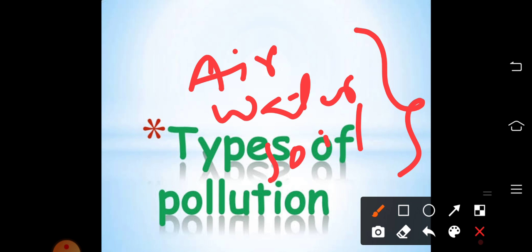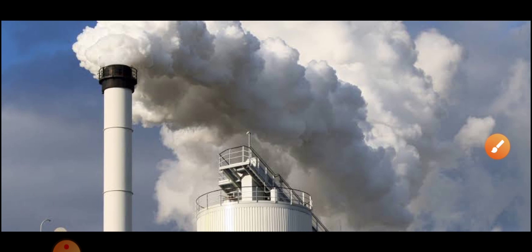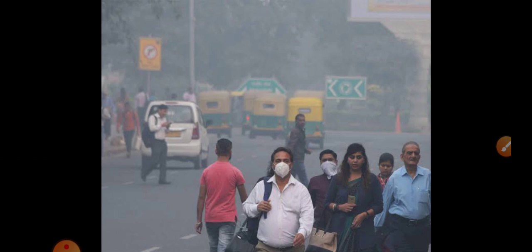So let us have a look at air pollution. Air pollution means contamination of the air by the emission of smoke from different factories as well as vehicles that we are using for transportation. So they are very dangerous to the environment, to the atmosphere. Not only that, it causes so many health problems to the people, isn't it? Yes.